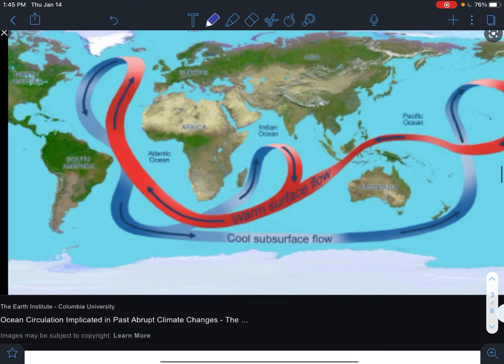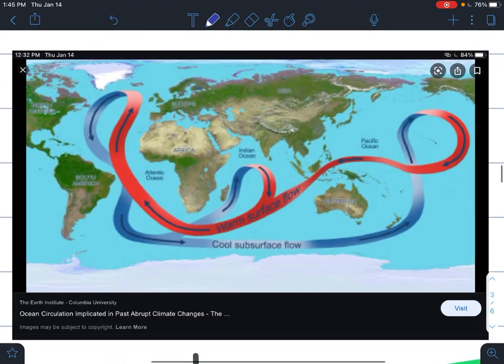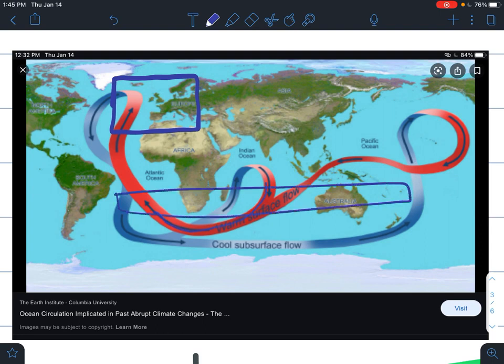This diagram was produced by Columbia University, and you can see this area that we're going to zoom into right here. Now, you can see that the hot water goes across the surface. It gets warmed up here at the equator. It then goes up to the north. As it goes to the pole, it sinks because it gets colder. It then stays along the bottom as it travels through the South Pole. As it goes back up, it starts to warm as it rises in this region, and then we end up with warm water that continues to get warmed at the equator.